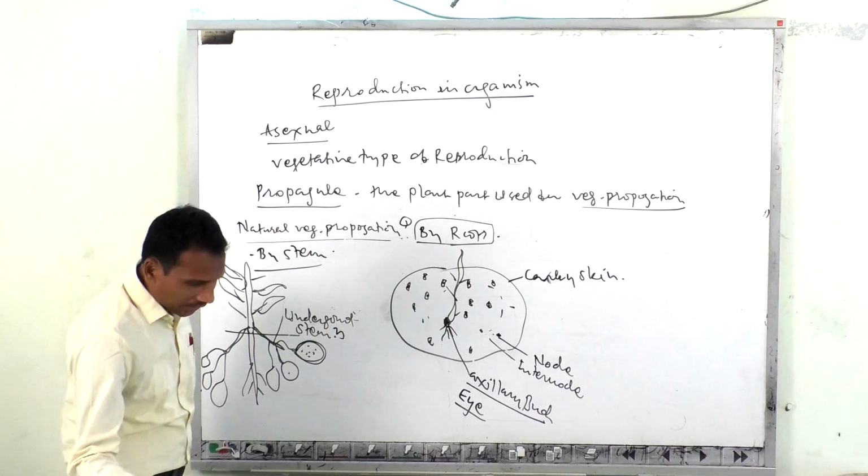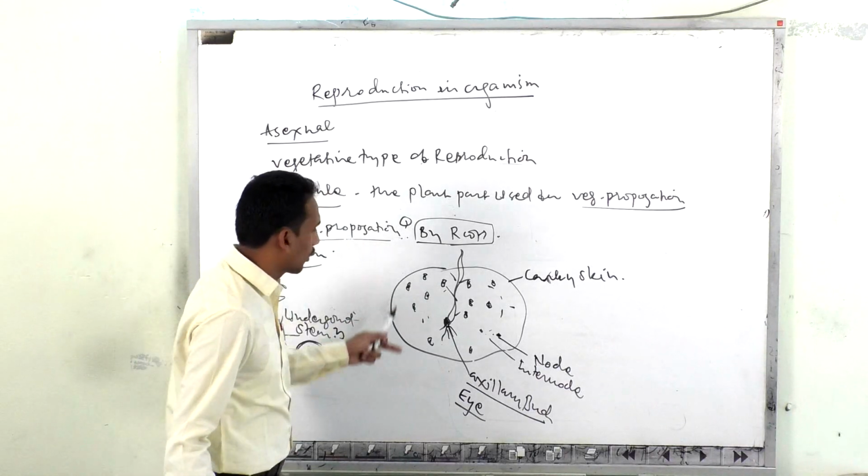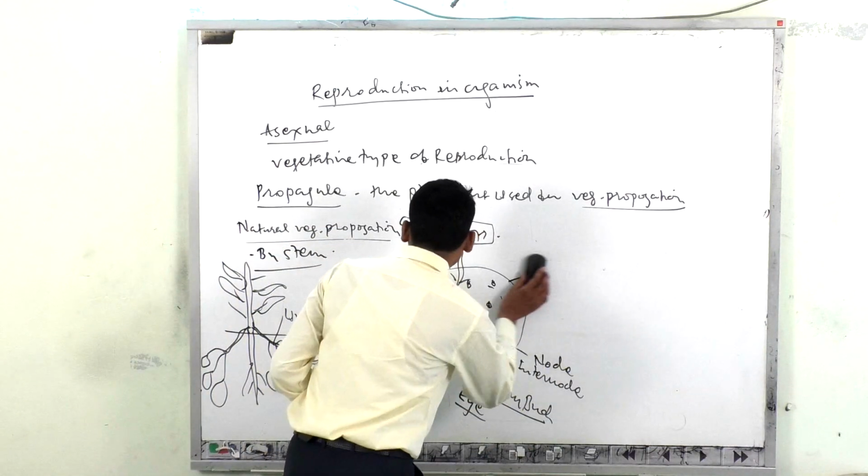Another type of vegetative propagation by underground stem is nothing but the bulb.